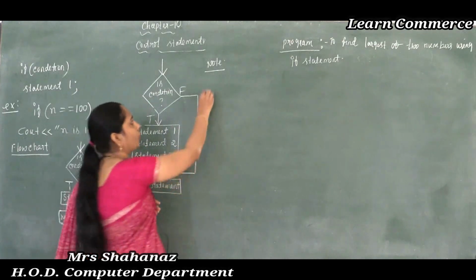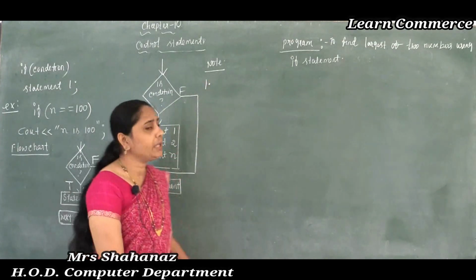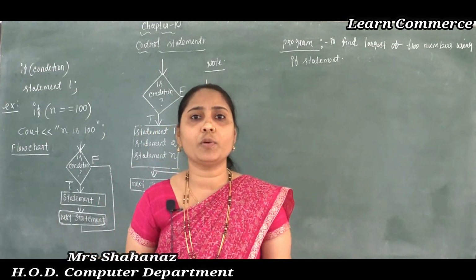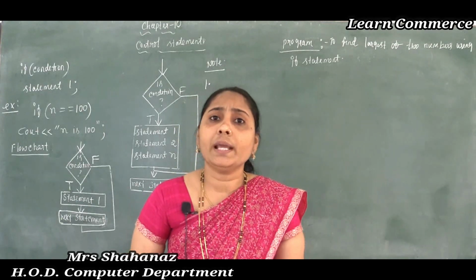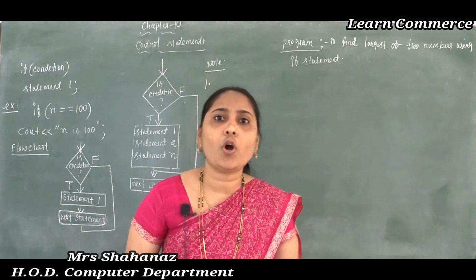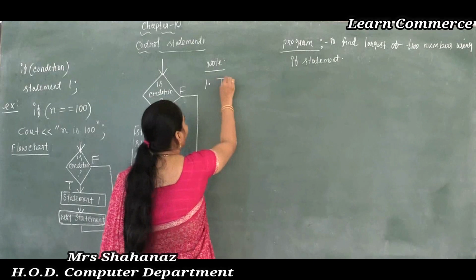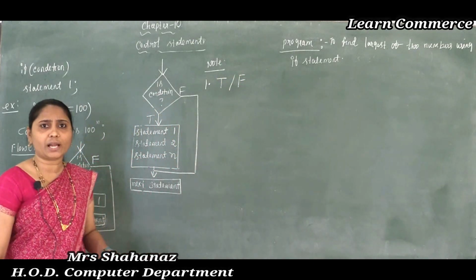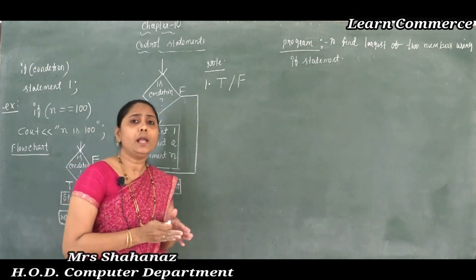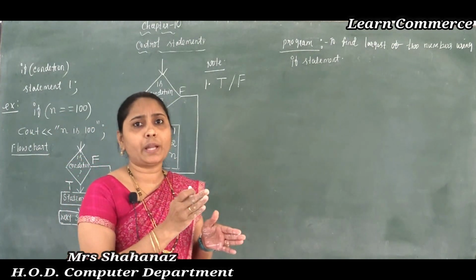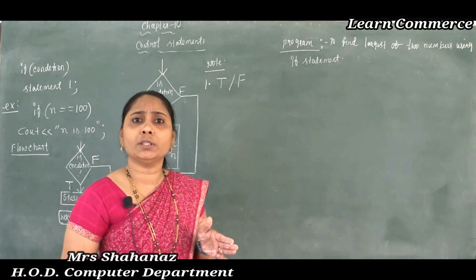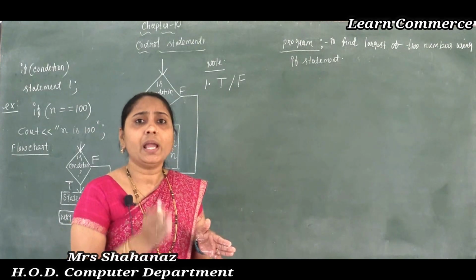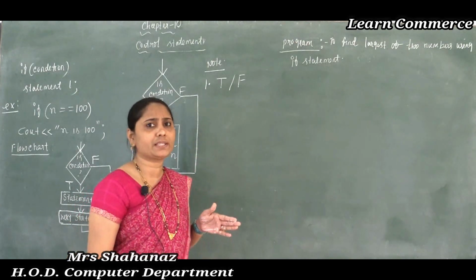Now let's see some important notes in case of our simple if. The condition gives a true or false result, correct? As we know, only two results are there, depending on the condition. Sometimes the condition is true, so it displays this statement; if the condition is false, it does not display this statement.